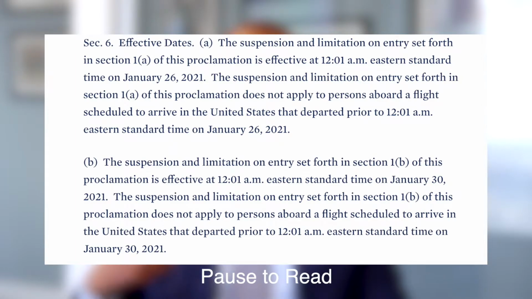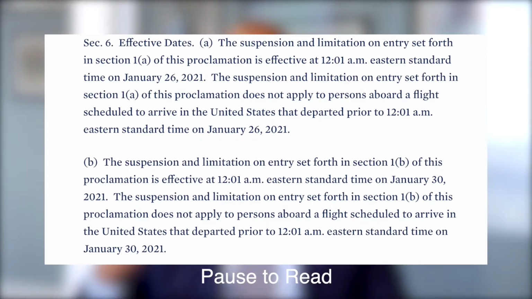The other thing I want you to know about, really important, is the effective dates. This starts on January 26th, 2021, and certain other provisions apply for travel on January 30th, 2021. Take a look. We have the screenshot up for you to see exactly what they're doing. You can pause the screen and read more about that detail. But this timing is really important. We're putting this video out right away so you guys can see all that.